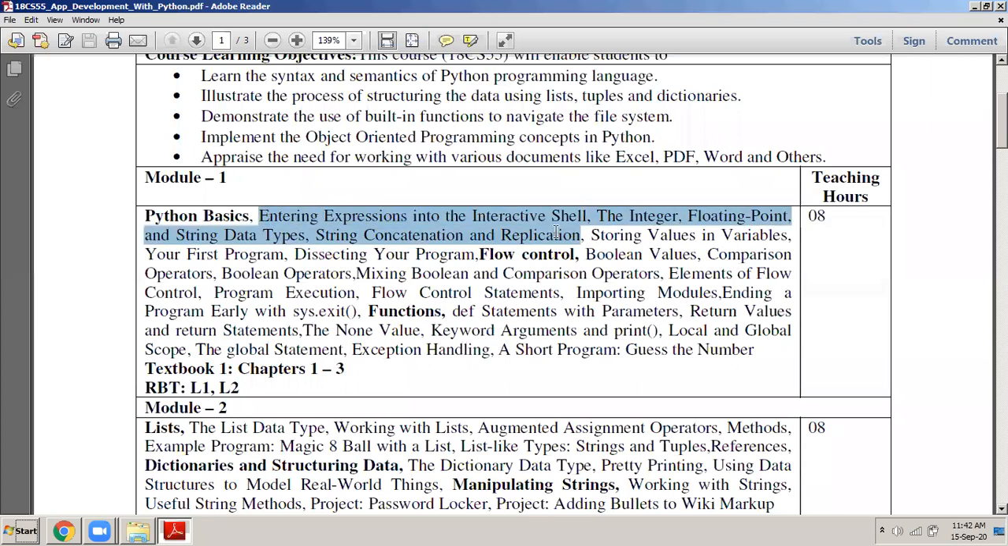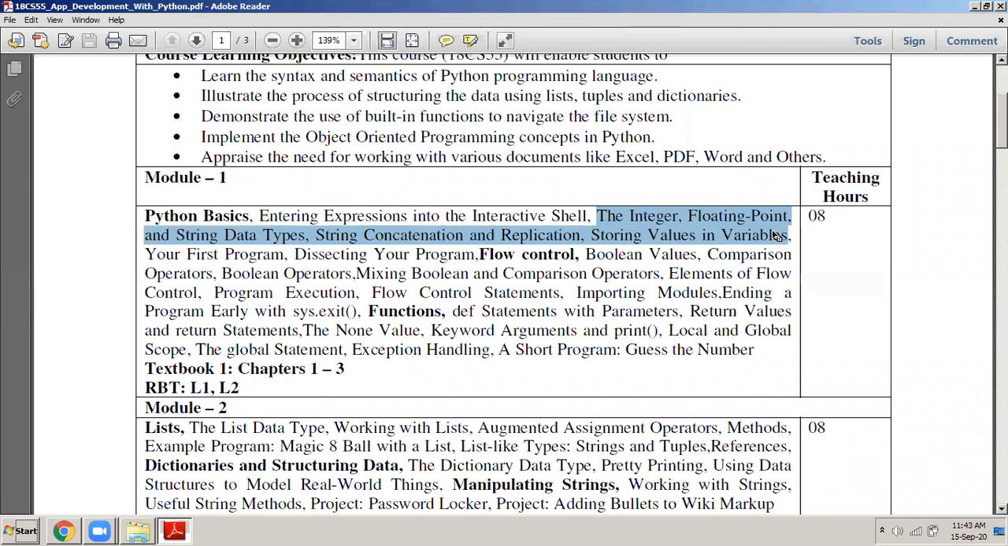The first thing that we have to study is entering expressions into the interactive shell. This I will demonstrate to you directly. What is the meaning of this interactive shell? What is entering expressions? I will explain this later on. But first, let me directly go into the first part of any programming language. The first thing that anybody will learn in a programming language is the different types of data that the programming language can handle.